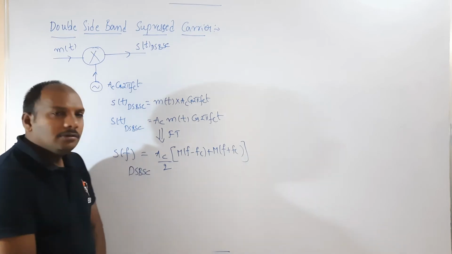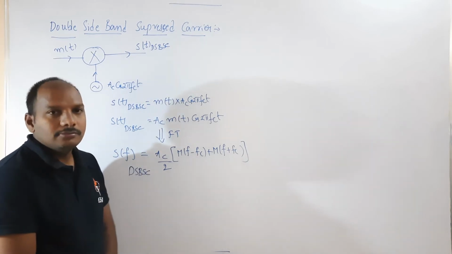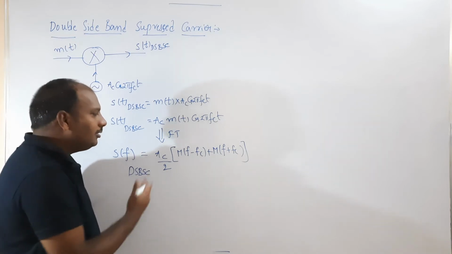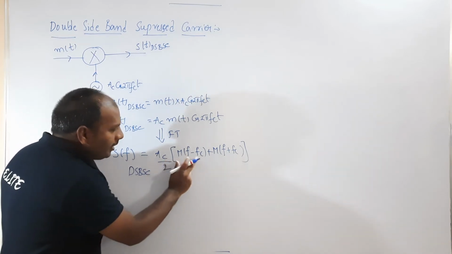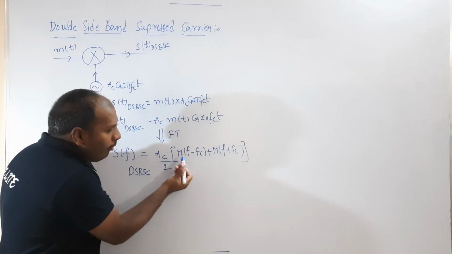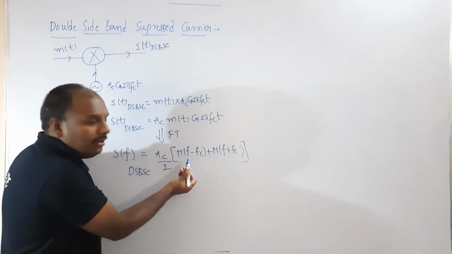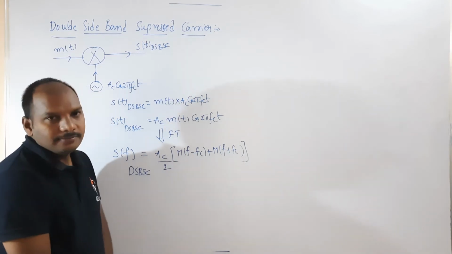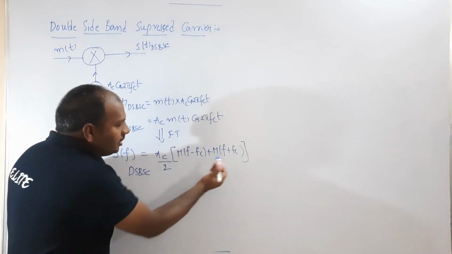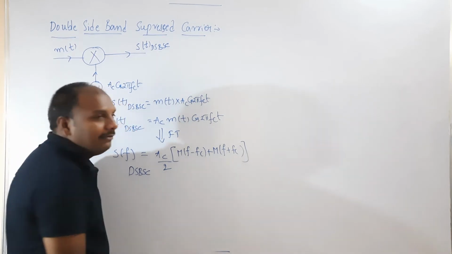Now I will try to plot it. How to plot this? M of f minus fc means you are shifting the M of f spectrum by an amount of fc. This is delayed and this is advanced.